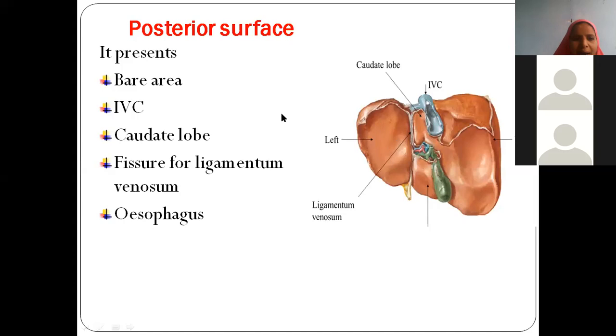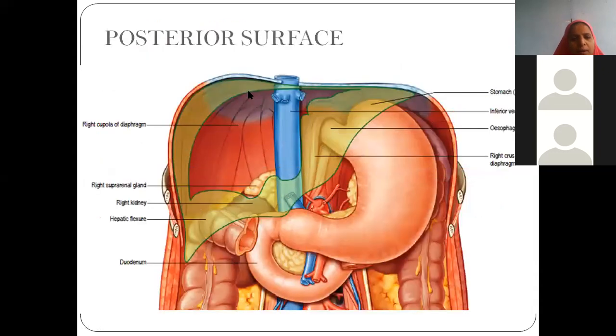For now, for some idea, the posterior surface is presenting the bare area, inferior vena cava. We have the caudate lobe, then this is the fissure for ligamentum venosum, and this area will be for the esophagus. So this is the posterior surface.